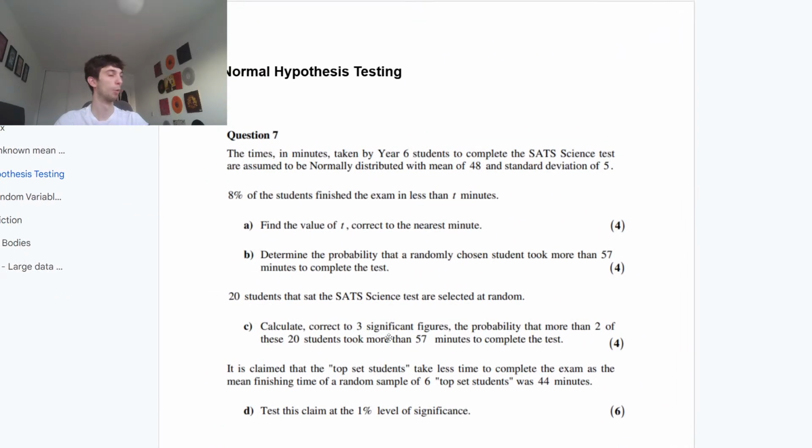Okay. Bit of normal hypothesis, guys. And then we have a horrible discrete one after this.